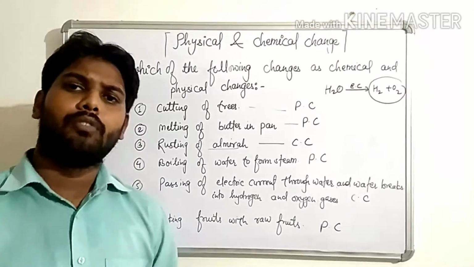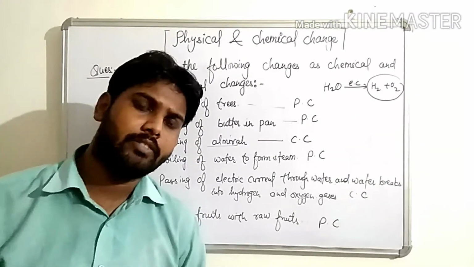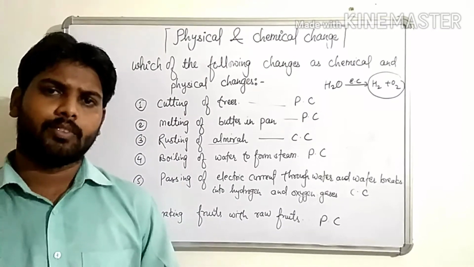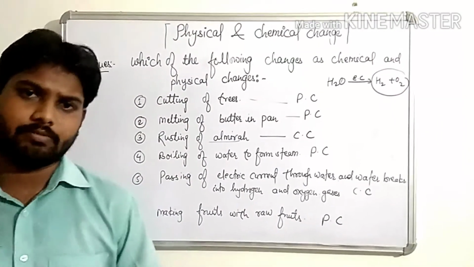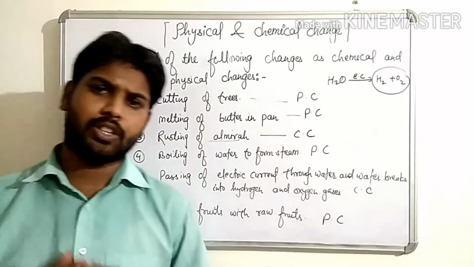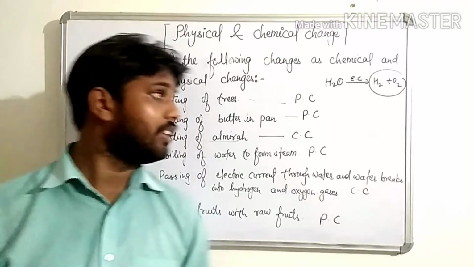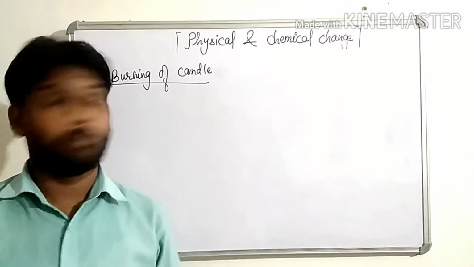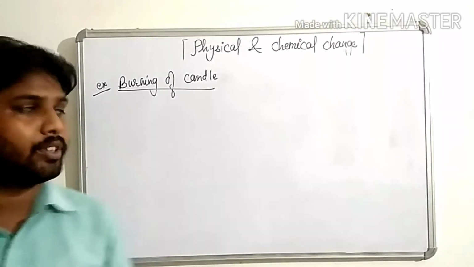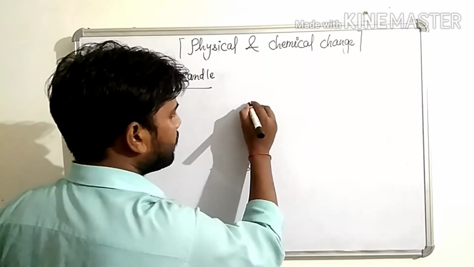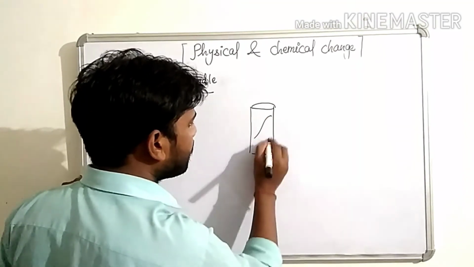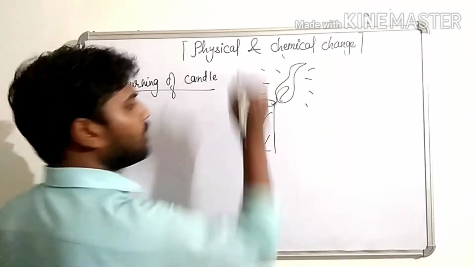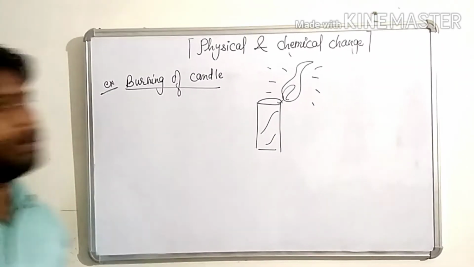But children, one another example is there, which is both physical and chemical change. That is burning of candle. Burning of candle is physical and chemical change. See children, how? So children, burning of candle is both physical and chemical change. Okay, children, burning of candle shows two things.